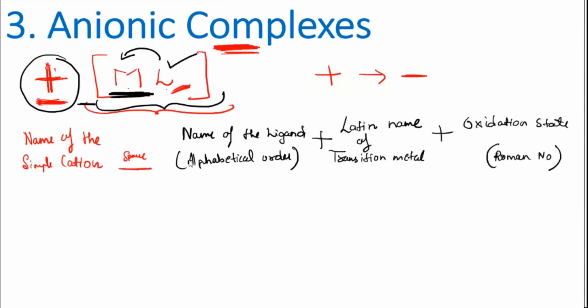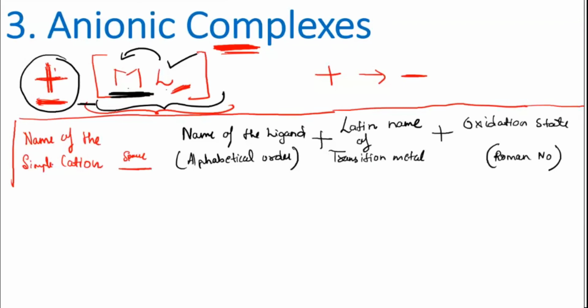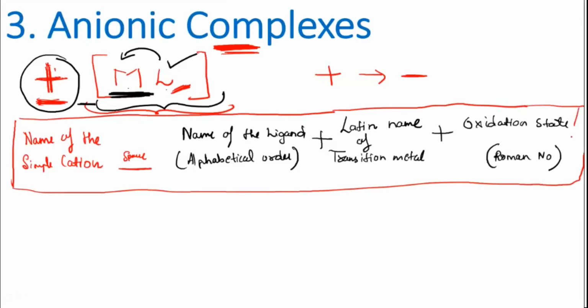So you copy this down first. Then we will work out the example. This you can put in the box. So remember the rules for anionic complex. First, you will write the cation, the simple cation which is present outside. Name that first. Give a space. And then come inside the coordination sphere where you will get ligands. Name them according to alphabetical order. Then write the Latin name, because twice you are coming across the metal. So here the Latin name, so that we don't have confusion. The Latin name of that metal, the transition metal, should be written. Then followed by the oxidation state.